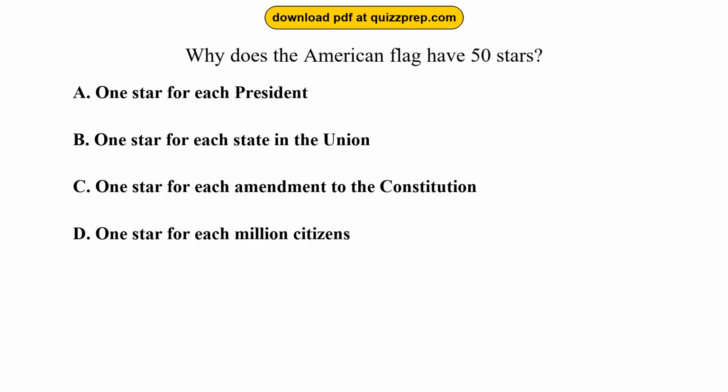Question 99. Why does the American flag have 50 stars? Option A, 1 star for each president. Option B, 1 star for each state in the Union. Option C, 1 star for each amendment to the Constitution. Option D, 1 star for each million citizens. The correct answer is option B, 1 star for each state in the Union. The 50 stars on the flag represent the 50 states that make up the United States of America.